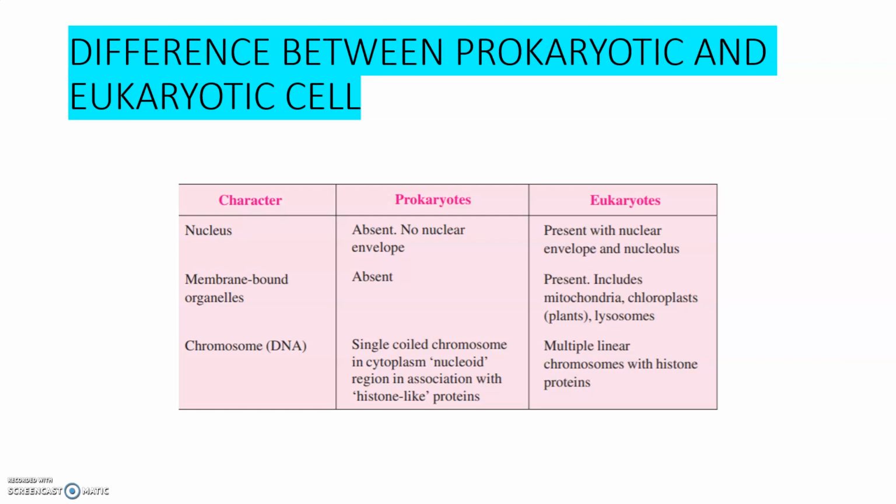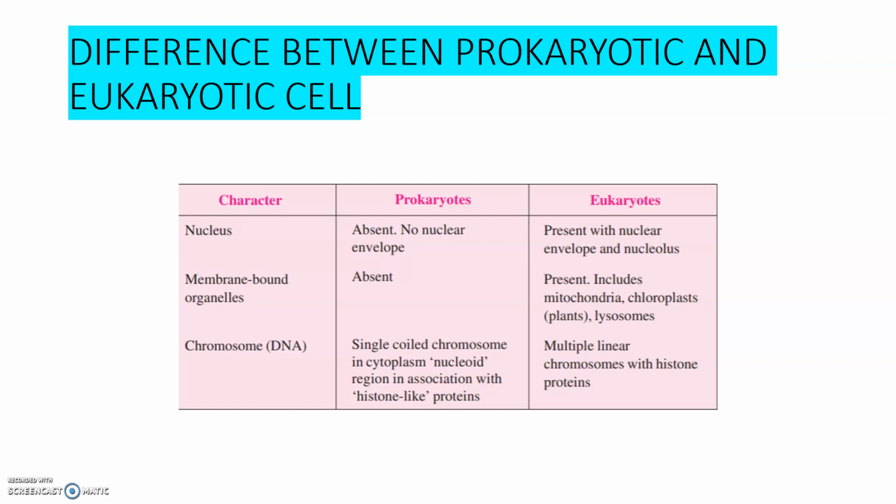Then membrane-bound organelles. The membrane-bound organelles are absent in prokaryotes. What are the membrane-bound organelles? Mitochondria, endoplasmic reticulum, Golgi bodies. These are absent in prokaryotes, whereas these are present in eukaryotes, which include chloroplast, mitochondria, lysosomes.